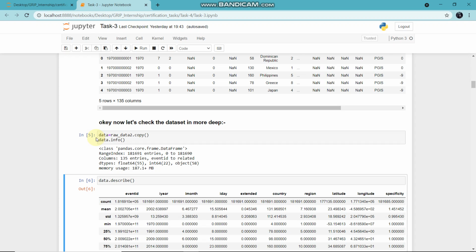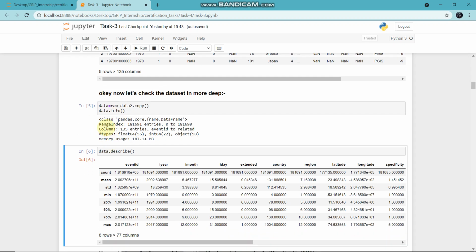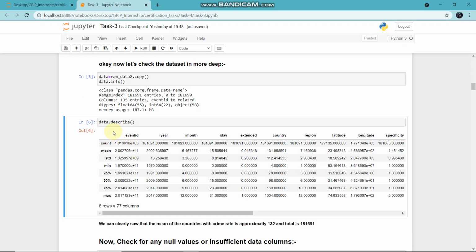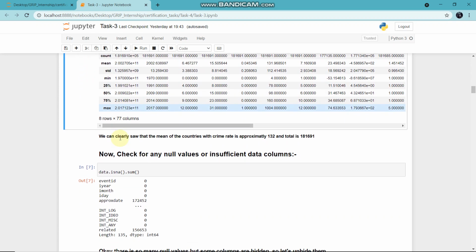After that, if we type data.info, it gives the information of our dataset: class pandas.core.frame.DataFrame, range index is 181691, columns 135, memory is 187.1+ MB. And for statistics, data.describe, and here you can see the statistics of the columns: count, mean, standard deviation, max, and other values.